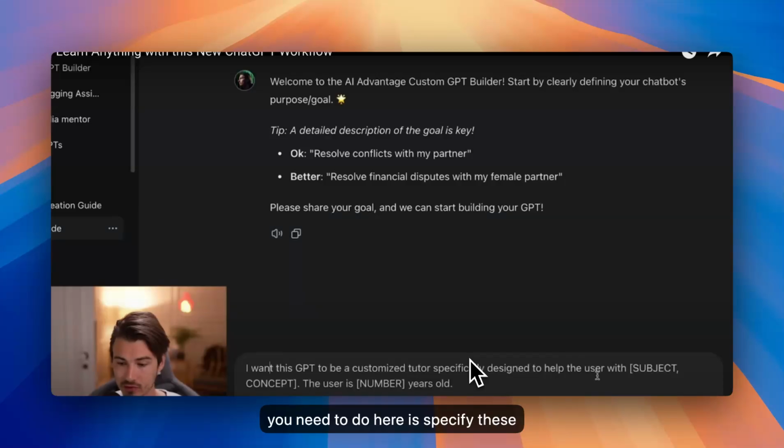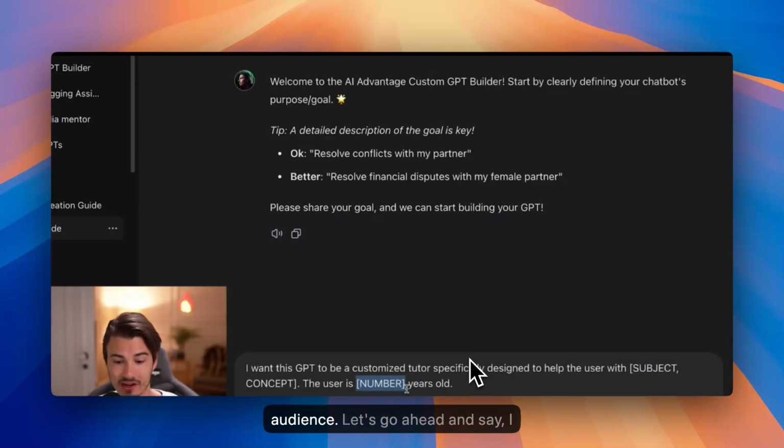All you need to do here is specify these two variables, the subject and the number of years of your target audience. So let's have a look at this. I want the GPT to be a customized tutor specifically designed to help the user with a subject or concept. So you need to specify this right here.